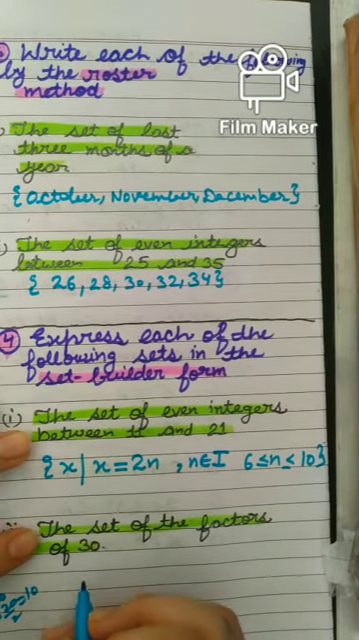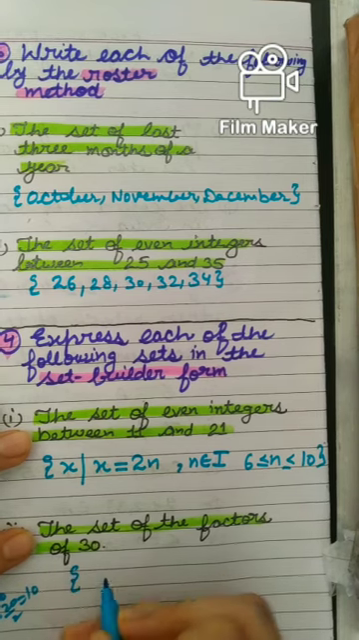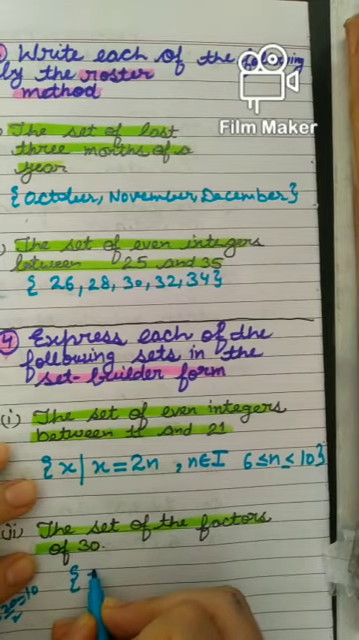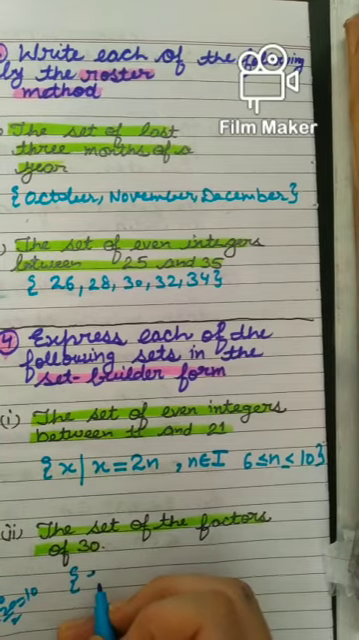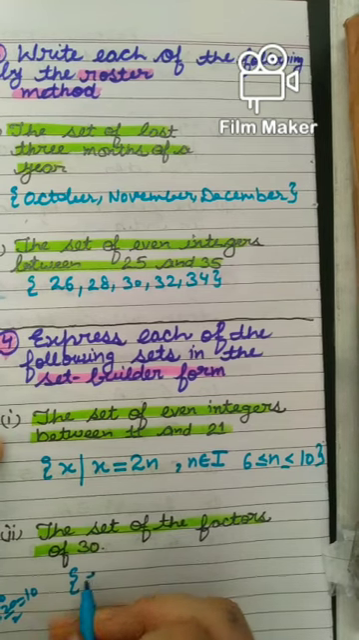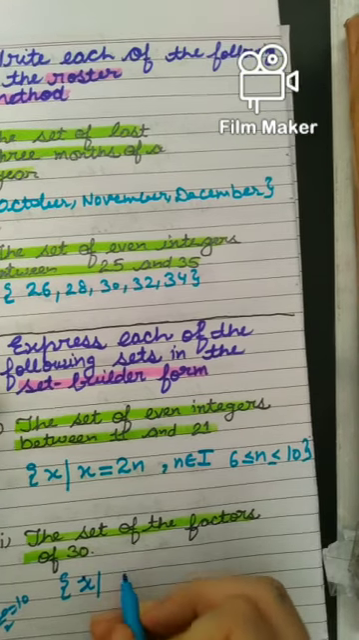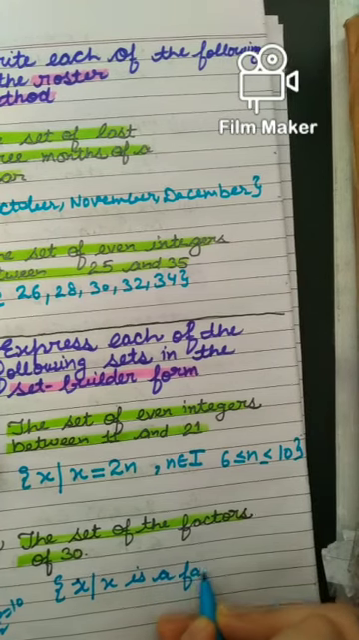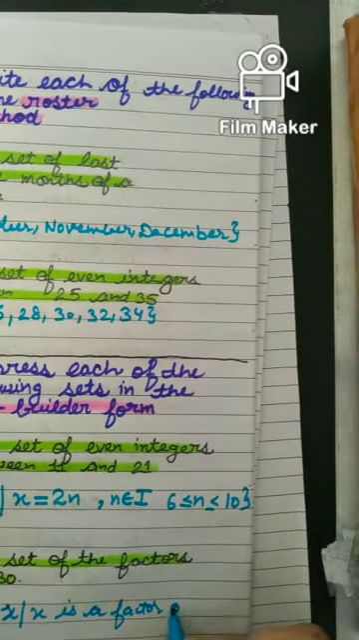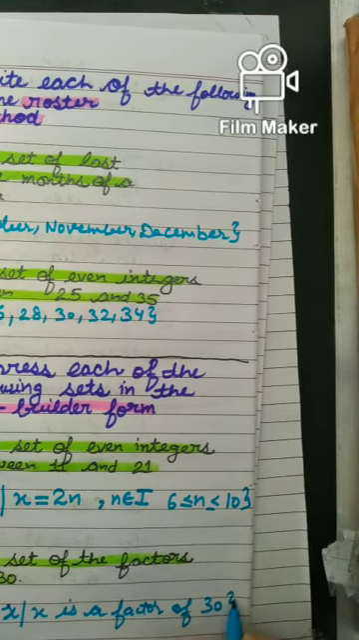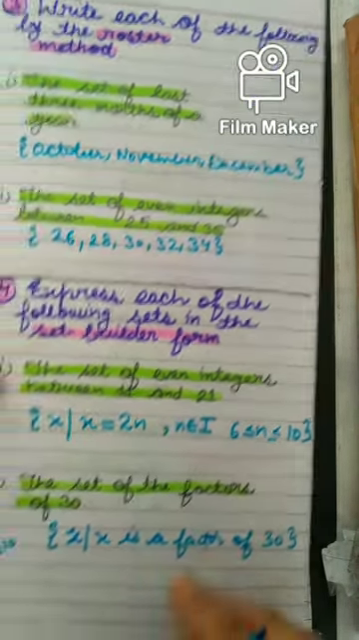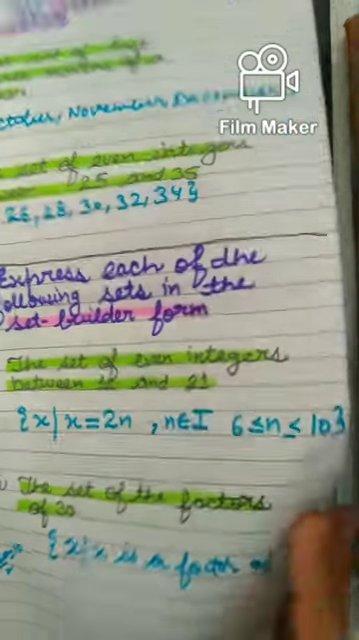Next, the set of the factors of 30. I have to write the factors of 30. You know very well the numbers which divide 30 are factors of 30. So beta, simply we have to write the rule only. So it has those x such that x is a factor of 30. We need not write the factors because we have to write it in set builder form. So I hope till here it is clear to you.